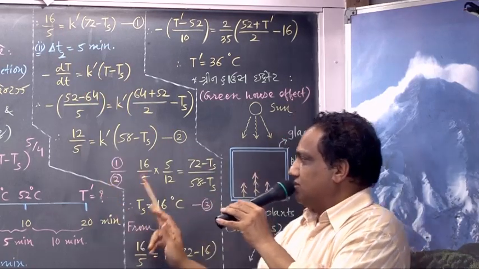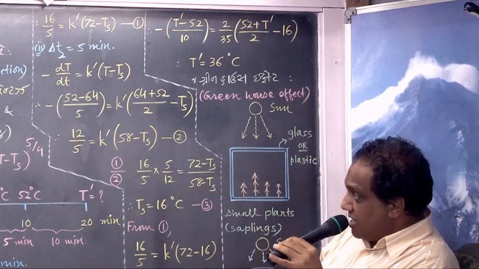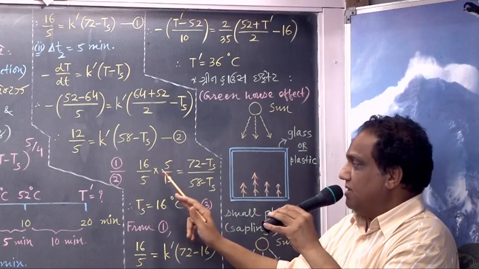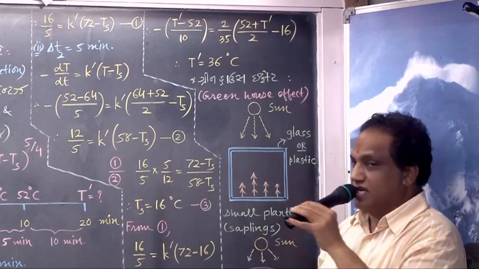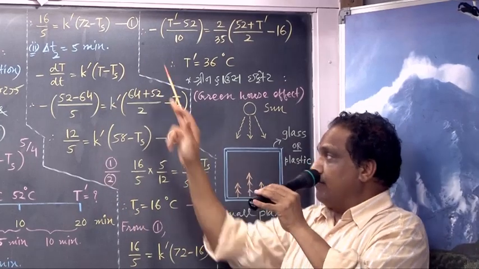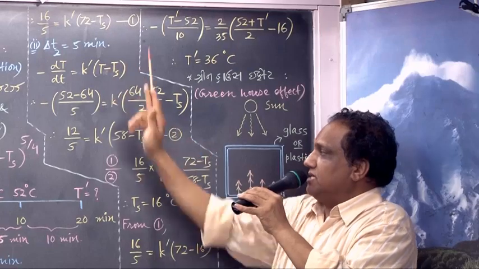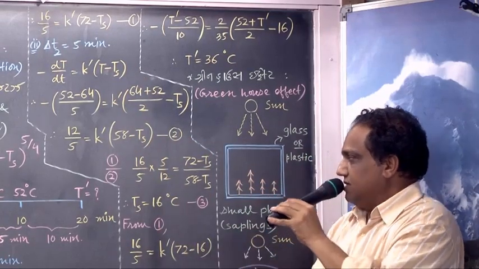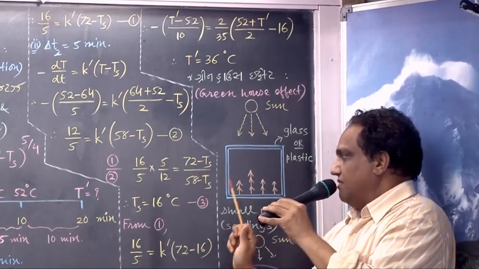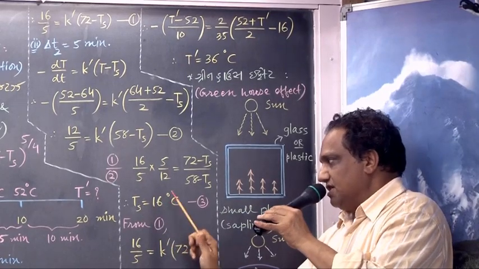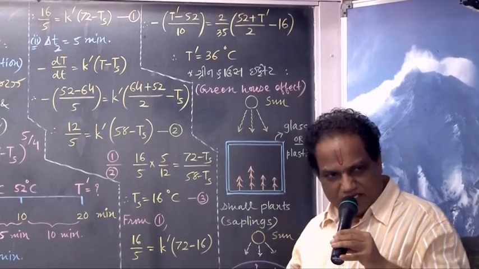16 upon 5 divided by 12 upon 5. When you write the multiplication sign, it becomes 5 by 12. K dash will cancel, giving 72 minus Ts upon 58 minus Ts. Simplify this, and you will get the value of Ts: 16 degrees centigrade.